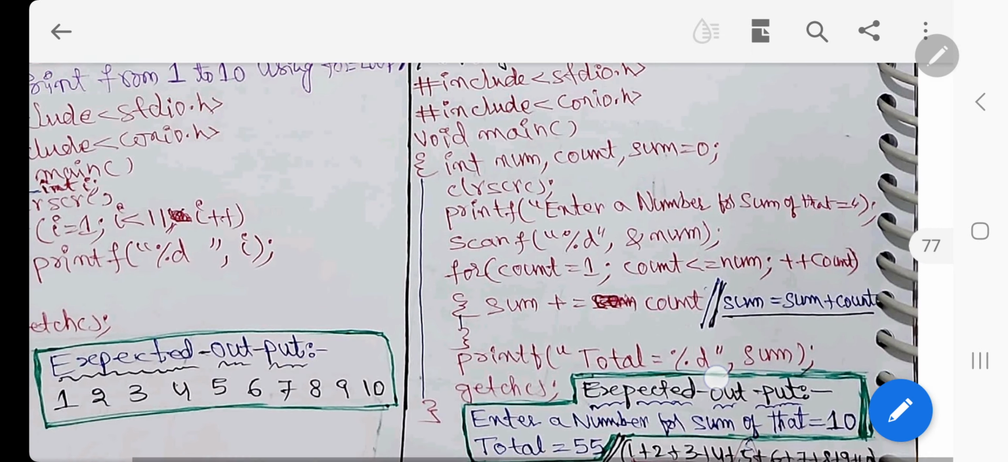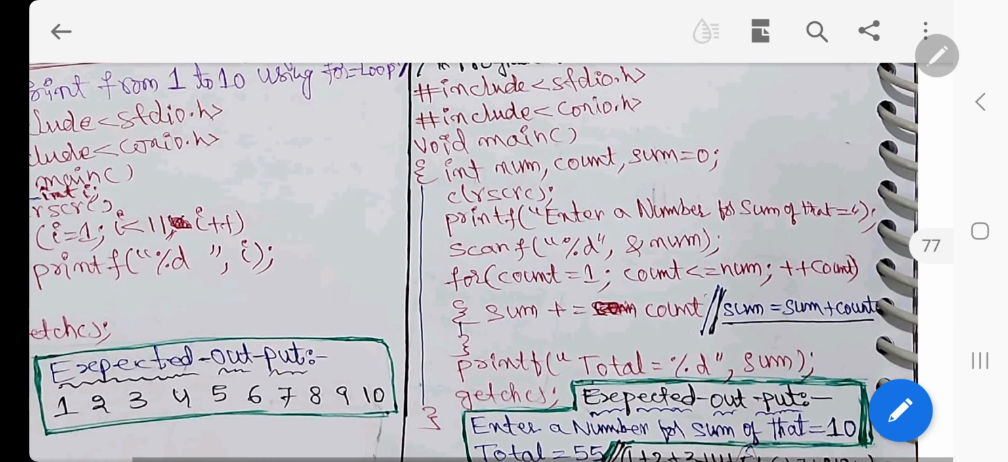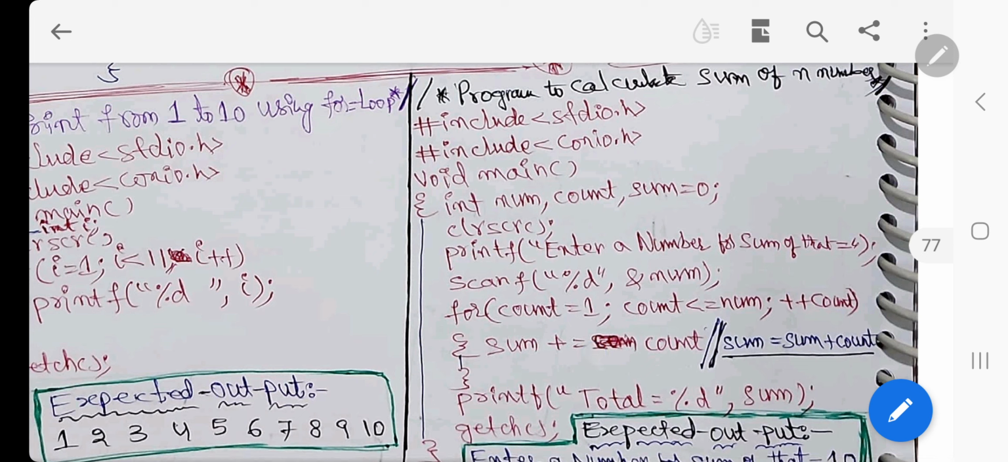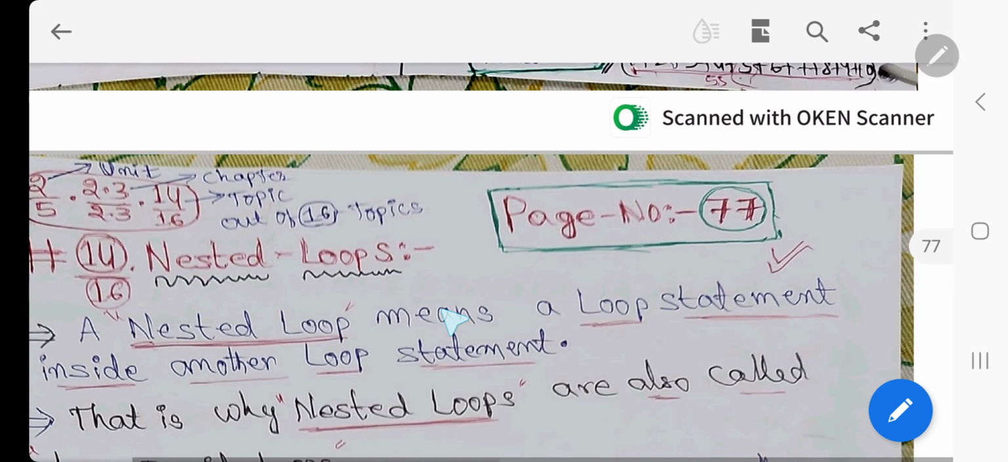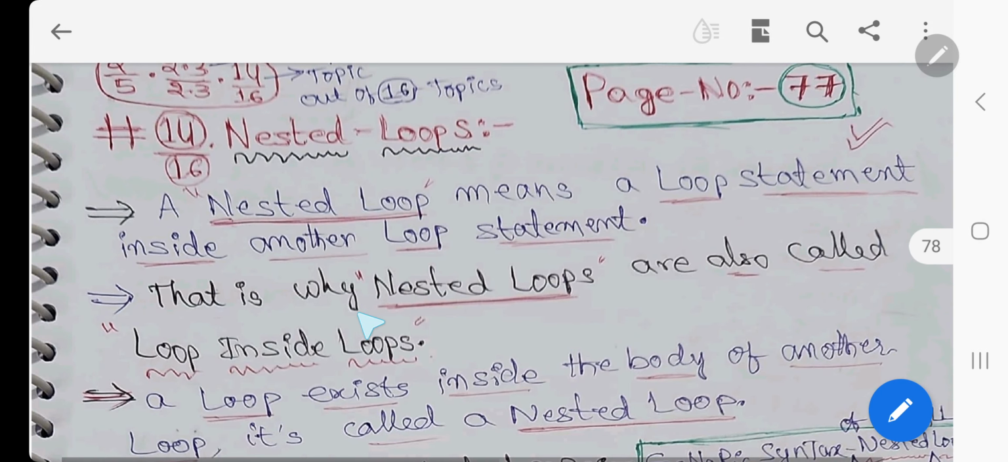Then one more program to print other, like that you can write many number count sum. This will be other program. You can write only one, that is enough, right? So this is nested loop. If you get a SMS question, you can write this also.